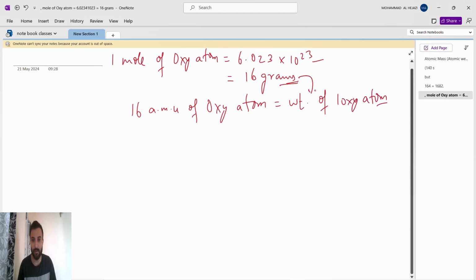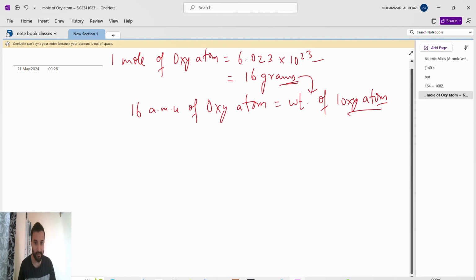So 16 gram is also the weight of one oxygen atom. Correct? Yes, but the unit is changed. That is 16 AMU, that is 16 gram. But the weight of one oxygen atom is how much? 16 only. The magnitude will remain the same, just the unit will keep on changing. The weight of one oxygen atom is 16 AMU, 16 gram, both. The only thing that will change is the unit; the magnitude will remain the same.